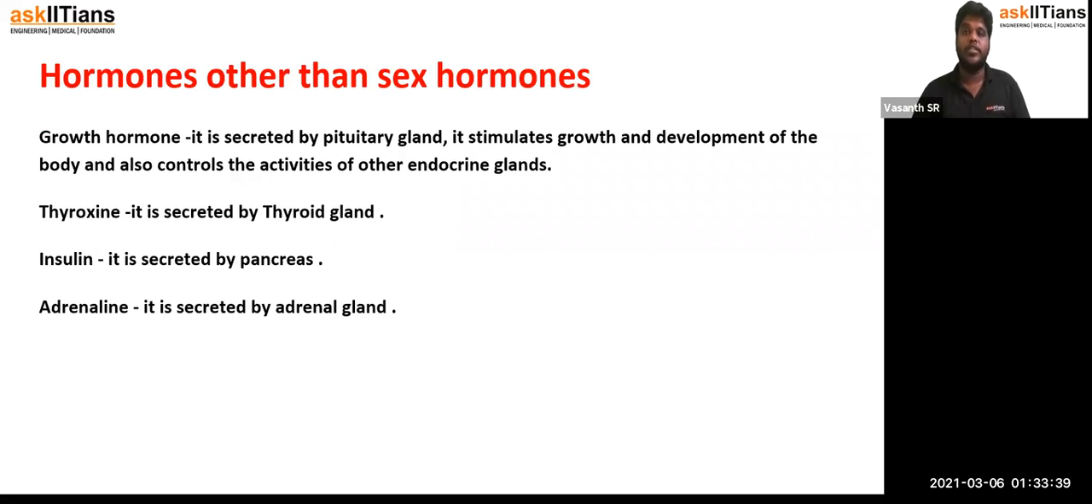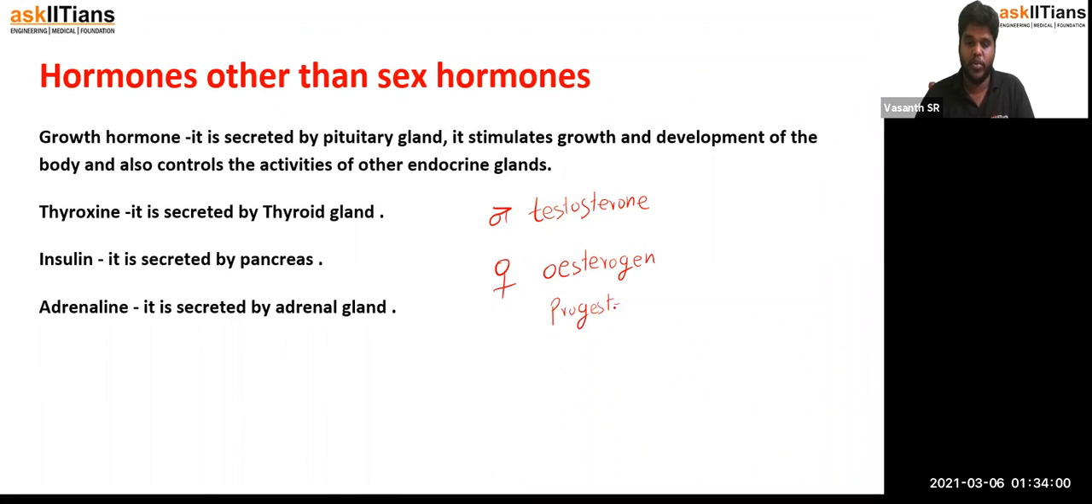So the sex hormones are 6 hormones, usually 3 in each. One is testosterone, the male reproductive hormone, which belongs to male. And in female, there are estrogen and progesterone. These are the 6 hormones.